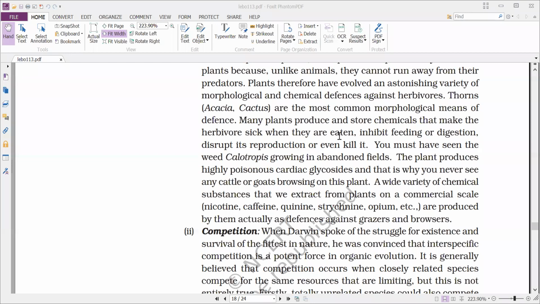That is what we commercially extract and make use of. Actually, they are produced in the plants to protect them from grazing animals. So that is how the plants are protected from predator organisms.